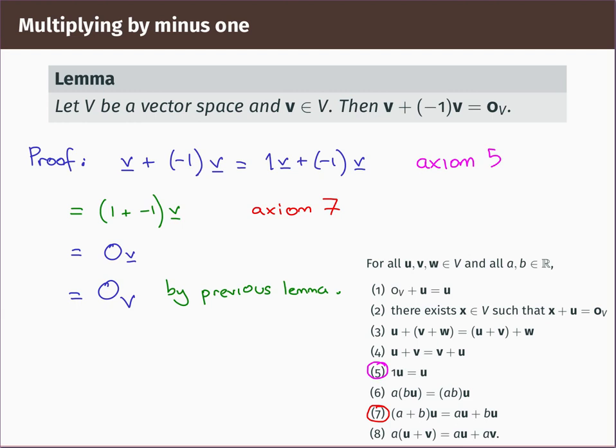So that's an example of how you can prove that certain familiar properties of vector addition and scalar multiplication for column vectors and matrices, which might not be on the list of vector space axioms, would nevertheless hold for every single vector space, no matter what its elements look like.